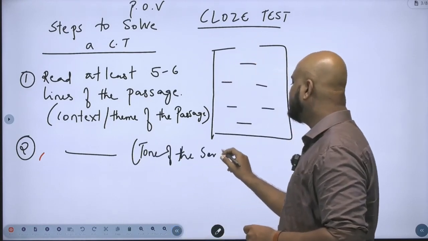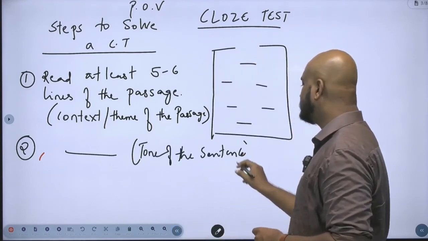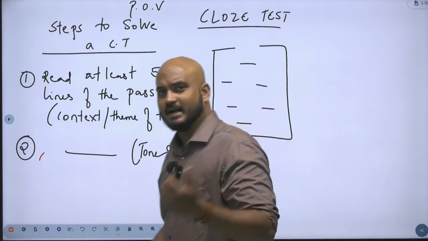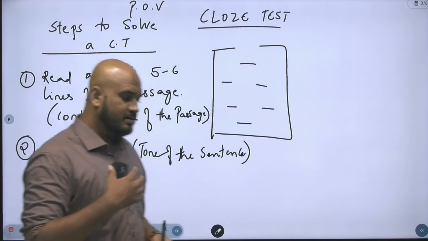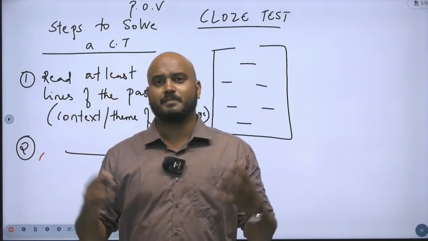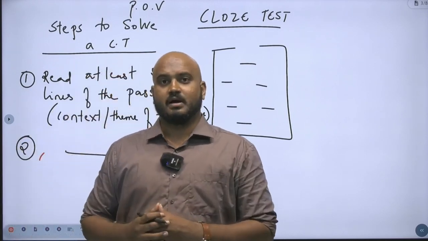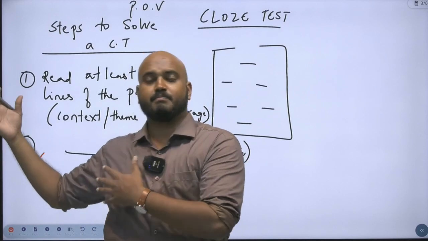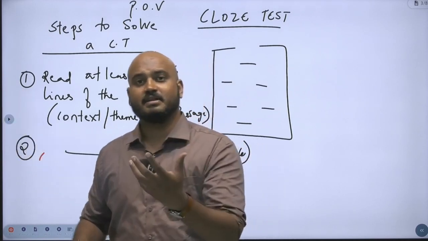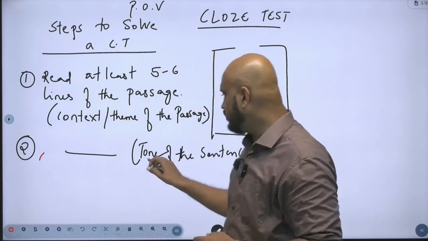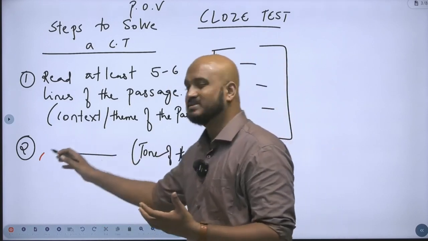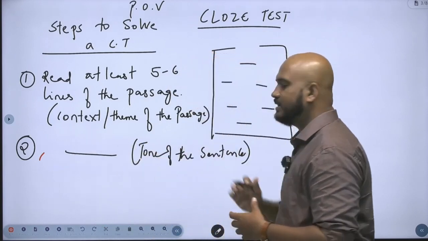This is something a lot of people miss, and I am always wondering why that is, because this is the most fundamental thing. Suppose I'm telling you about a particular situation, I might be talking about someone else, but you can understand the emotion of that person through my tone, right? But in written format, we also need to understand the tone of the passage by understanding what the sentence is talking about. Suppose this is my blank.